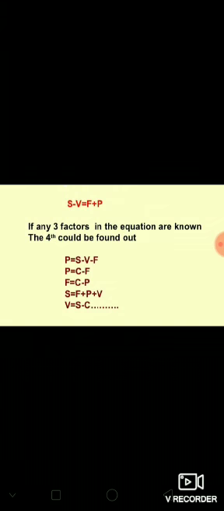Here, sales minus variable cost is equal to fixed cost plus profit, and if any three factors in this equation are given, then we can find out the fourth one. For example, profit is equal to sales minus variable cost minus fixed cost. So profit is equal to contribution minus fixed cost; fixed cost is equal to contribution minus profit; sales is equal to fixed cost plus profit plus variable cost; and variable cost is equal to sales minus contribution.